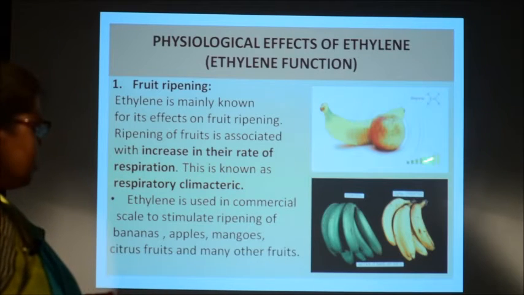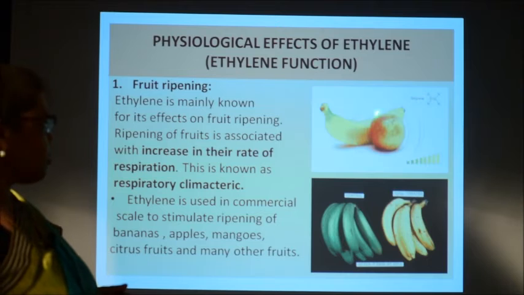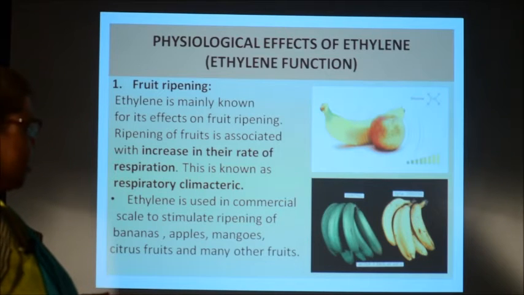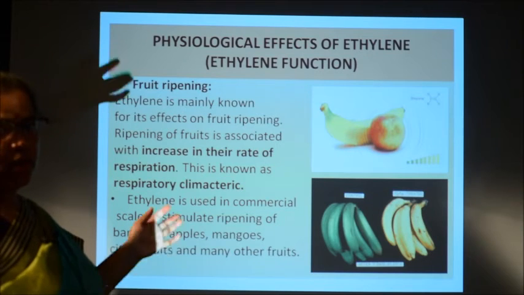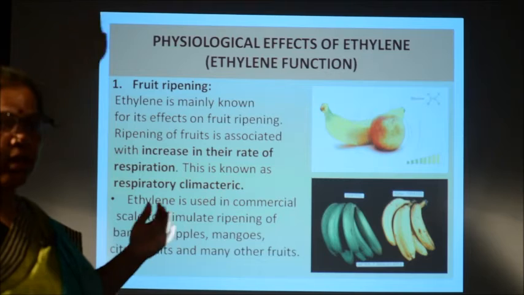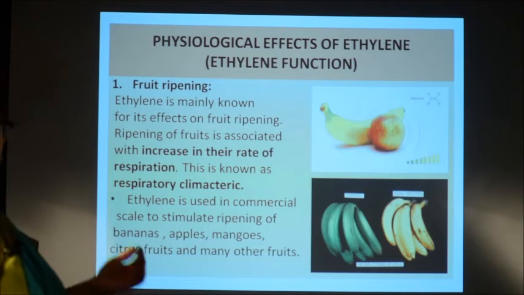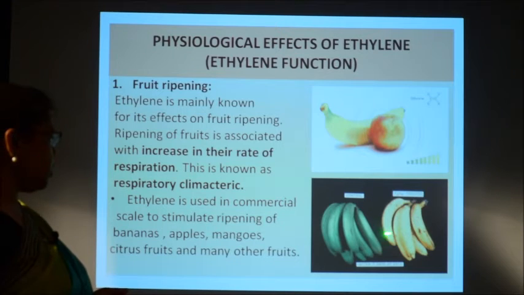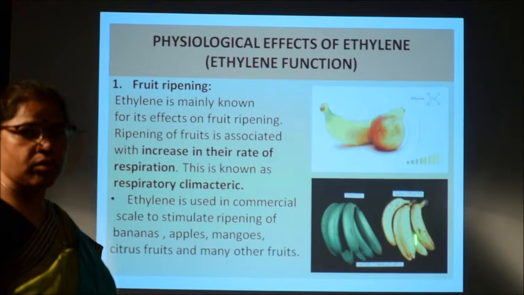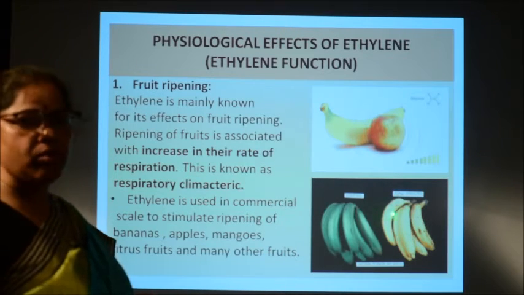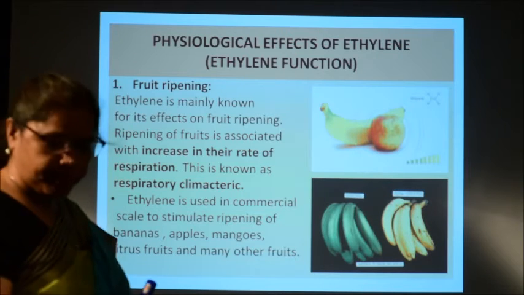And you see here how this ripe apple induces the ripening of the banana. Since it is a gaseous hormone, when it is produced, these gases diffuse, so that it can also make other raw fruits ripe which are present nearby. Here you see, if you keep this ripe banana together with a raw banana, then after some days ripening will be induced in this raw banana, clear?